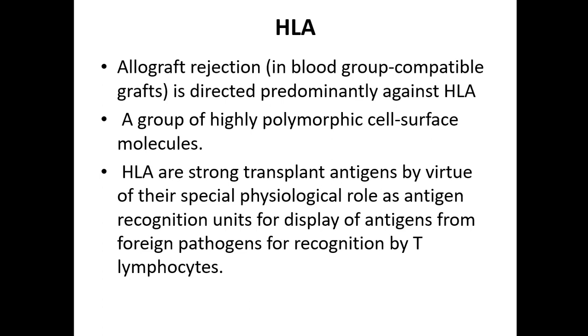It is a group of highly polymorphic cell surface molecules, and HLAs are strong transplant antigens by virtue of their special physiological role as antigen recognizing units for display of antigens from foreign pathogens for recognition by T lymphocytes. This is the role of human leukocyte antigen, or major histocompatibility complex, in detection by the T lymphocytes.